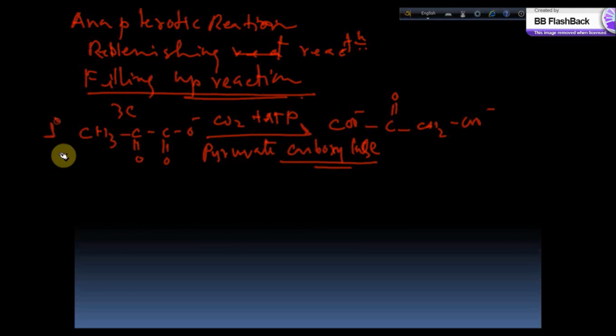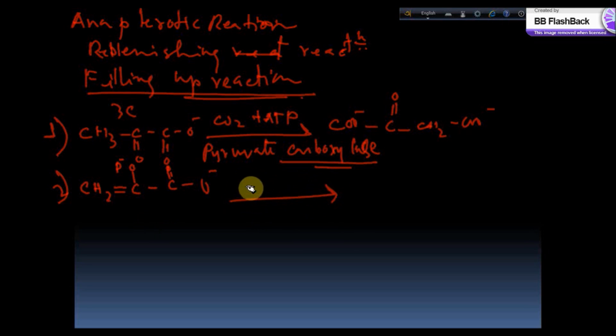Another important reaction that I want to write down is this: phosphoenol pyruvate, the structure is CH2 C, and here is one O. This is the phosphoenol pyruvate, and in the presence of bicarbonate and the help of the enzyme phosphoenol pyruvate carboxylase, it produces oxaloacetate again.